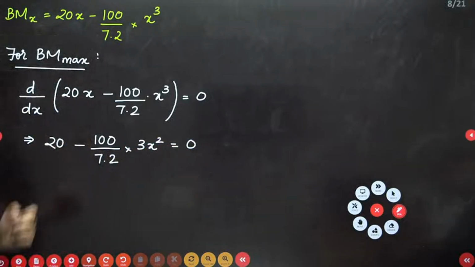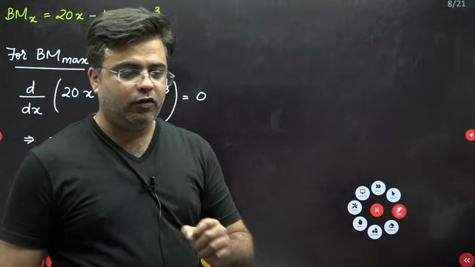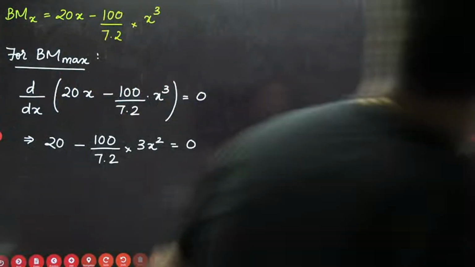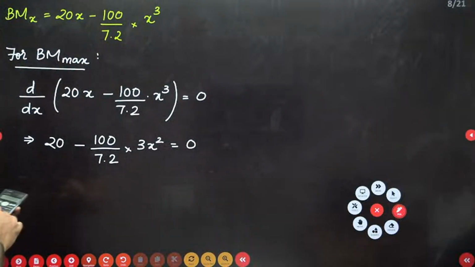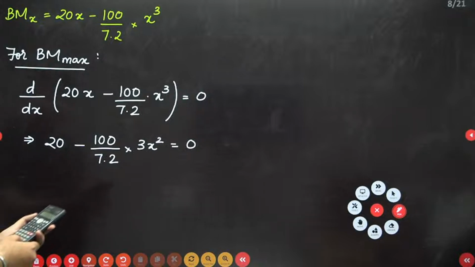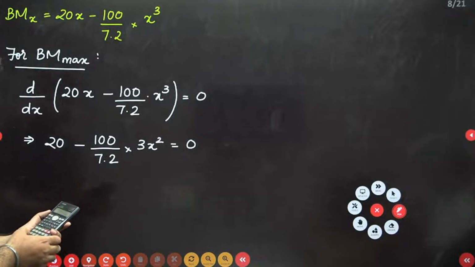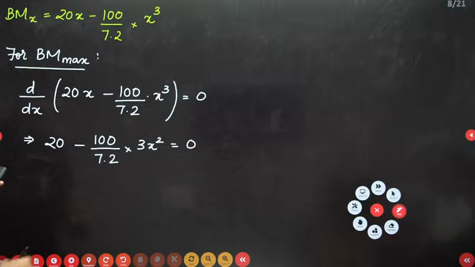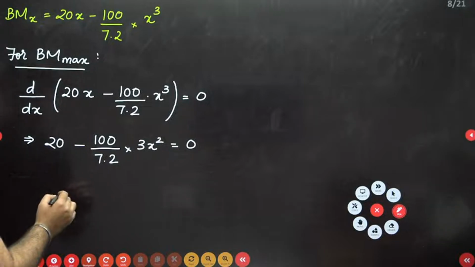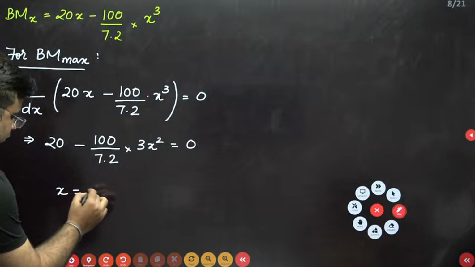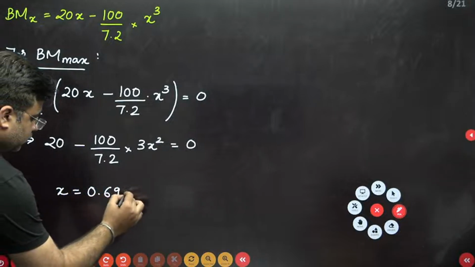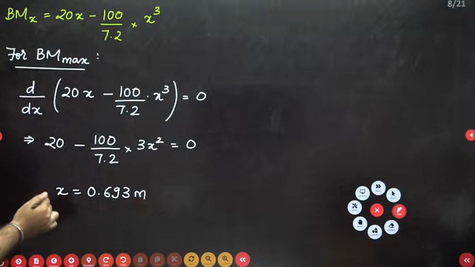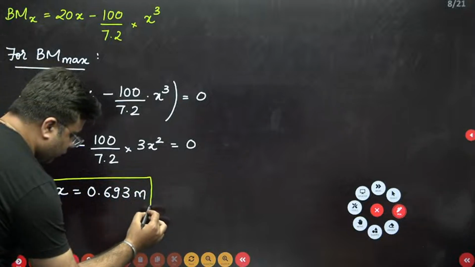From here you can find out the value of x, and that will be the location of maximum bending moment, right? So this will be how much? This will be 20 into 7.2 divided by 300, root of answer. So this will be 0.693 meter. So this is the position of x where you will get the maximum value of bending moment.